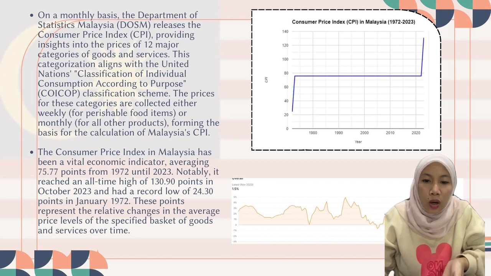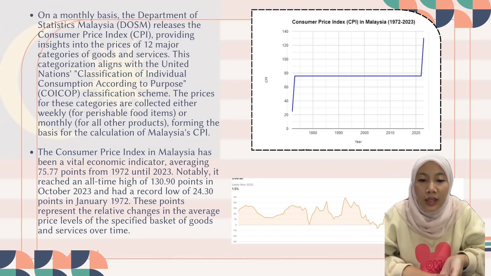The consumer price index in Malaysia has been a vital economic indicator, averaging 75.77 points from 1972 until 2023. It reached an all-time high of 130.90 points in October 2023 and had a record low of 24.30 points in January 1972.